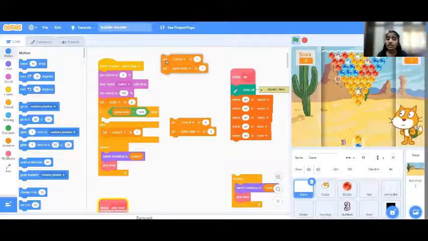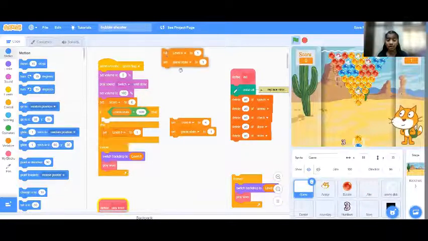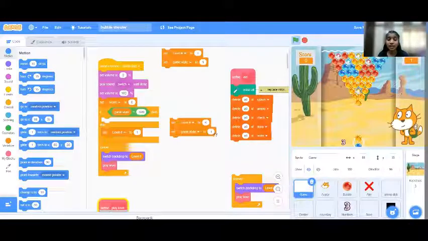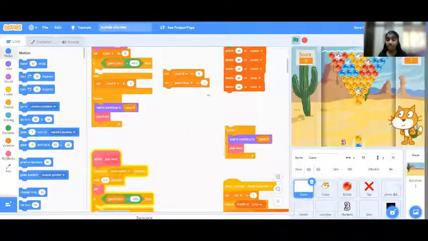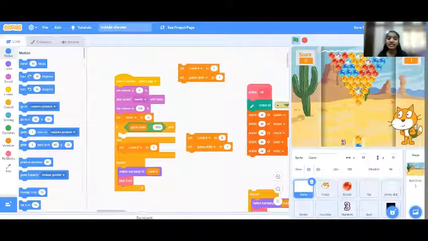What is that? Here, as you see, I'm going to be switching the backdrop in this particular level. Suppose in level 1, I'm going to be switching the backdrop. So right here, it will keep on switching. Like suppose in level 6, I want this backdrop, so I'm going to choose this backdrop. That's the thing right here. And here is setting the volume to that particular percent, and starting the game.